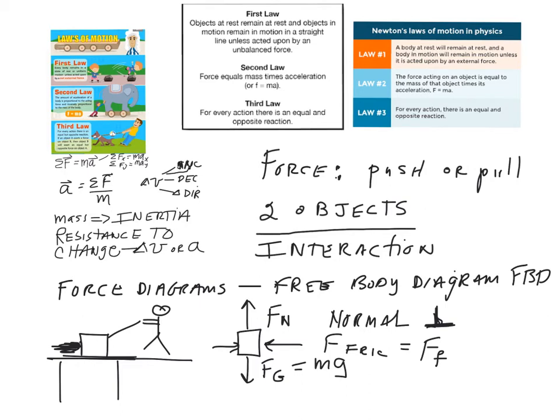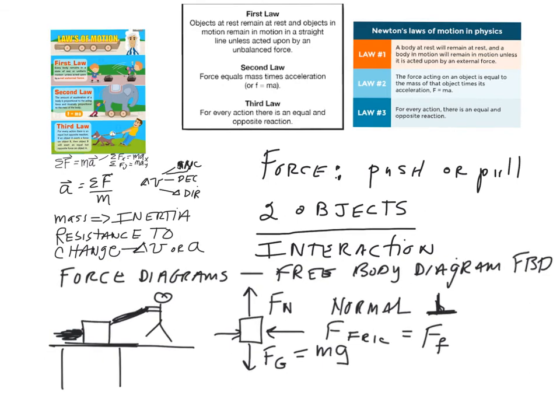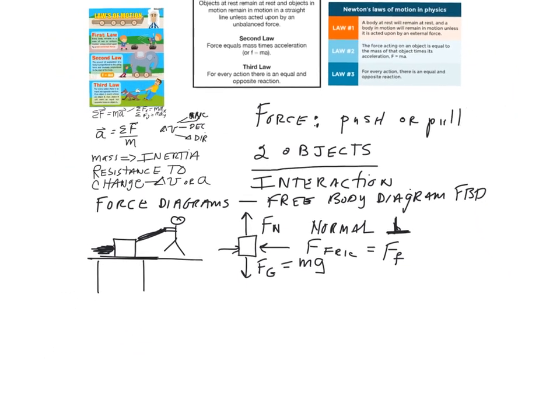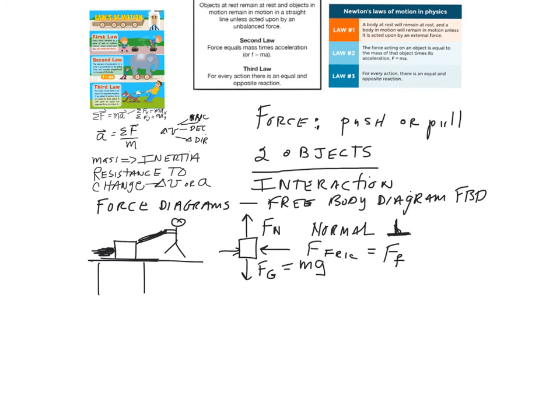And so now, if I'm pulling it with a rope at a constant speed and I'm pulling it at an angle, then the free body diagram, I'm going to have to make some space. Just move this stuff out of the way.